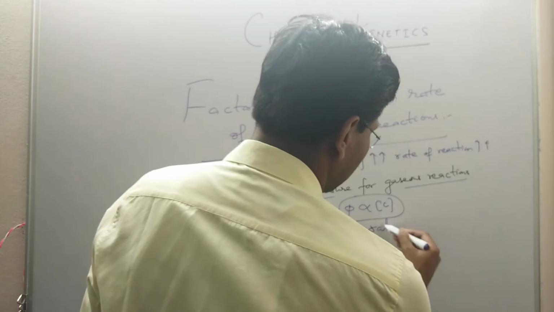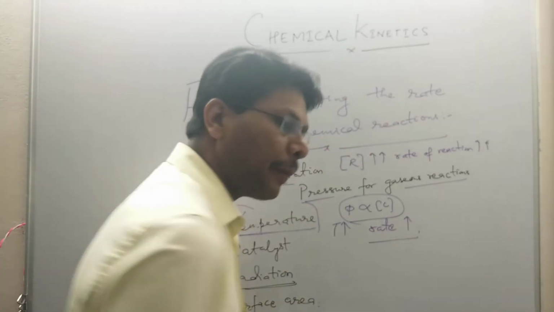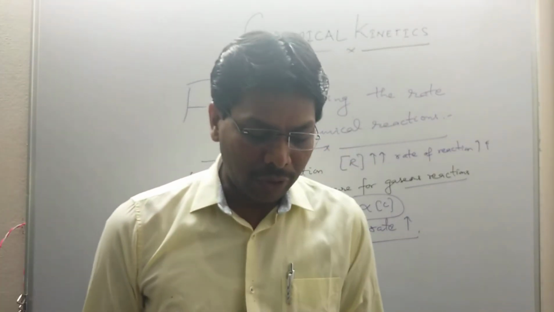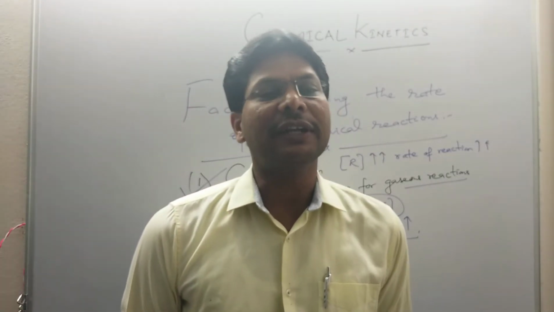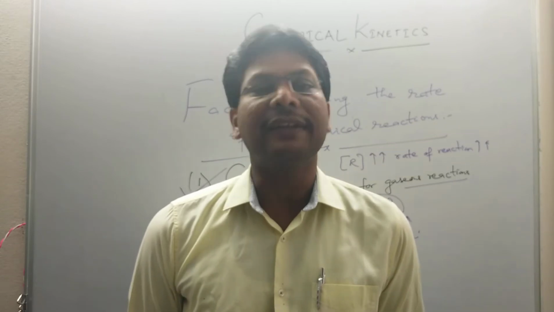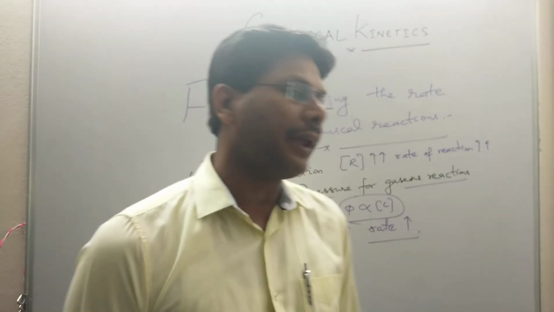So the rate also increases. The dependence of the rate of a reaction, or rate constant, on temperature was given by Arrhenius through his equation, that is called the Arrhenius equation. We will be discussing the Arrhenius equation in the later half of the chapter.